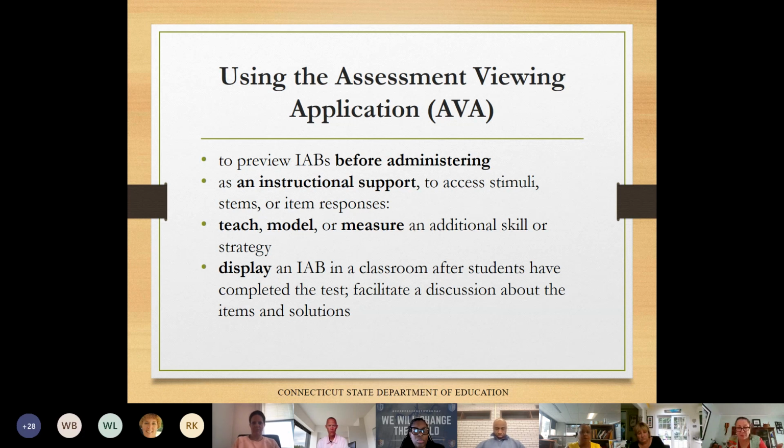And that will differ in math. In math, there needs to be an alignment. If you see something in a block that isn't being taught in your classroom at that grade level, then you are not aligned with the Common Core, the Connecticut Core Standards. For ELA, there's a little bit more wiggle room because it's not a set of skills. But for math, if you're seeing something in a block that you don't have in your curriculum for that grade, you need to review your curriculum.